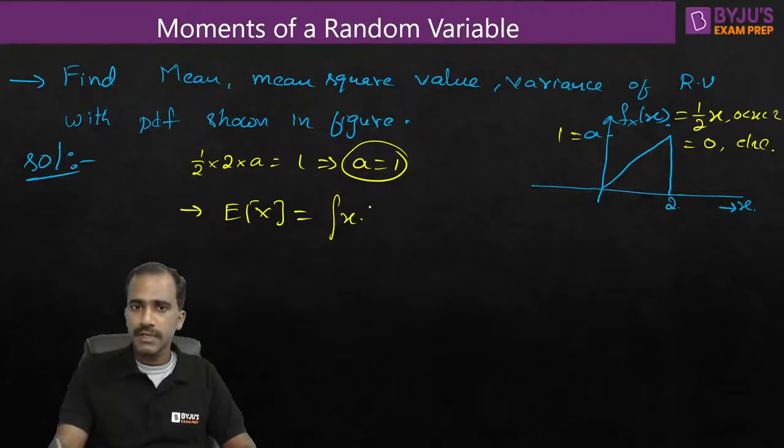Right, this is the equation. Let us substitute that equation. Half x is the equation of the PDF. Expectation of x is integration of x into fx of x dx. I am substituting in place of fx of x dx half x.